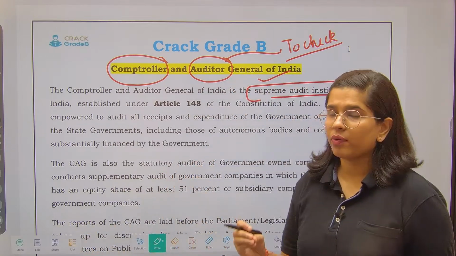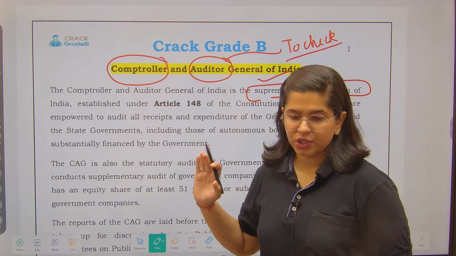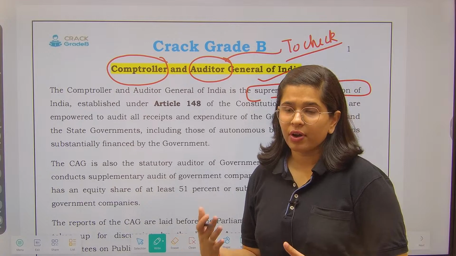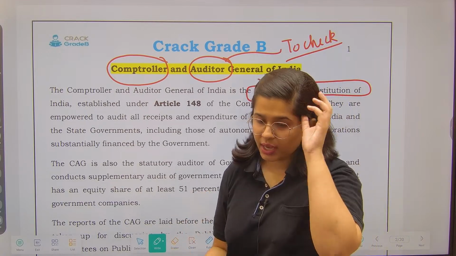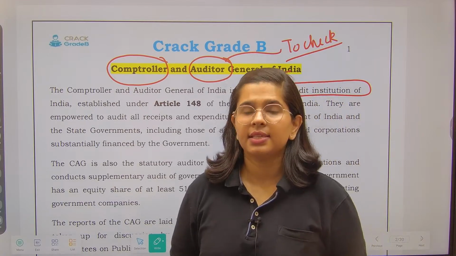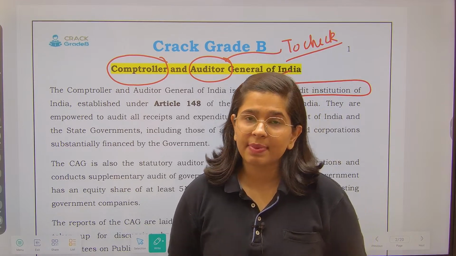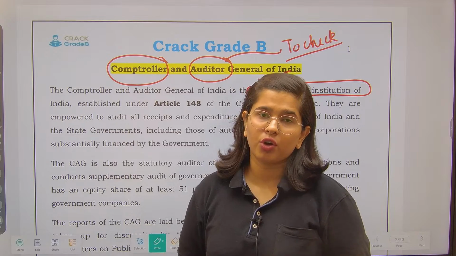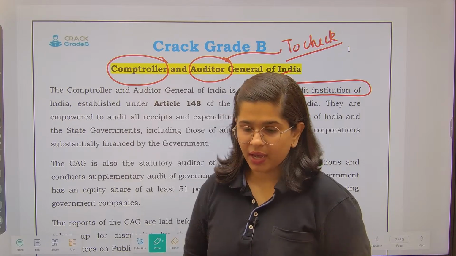They just have the power to check the expenditures that have been done, on the prism of various kinds of proprietary as well as legal bases, and on a prudence basis, whether the expenditure has been done on prudent principles or not. So these are all the things that we are going to see.